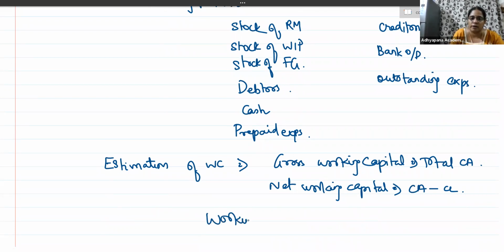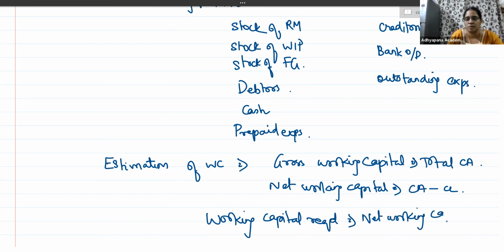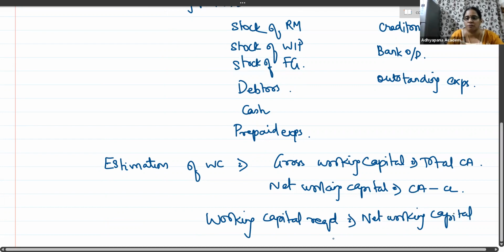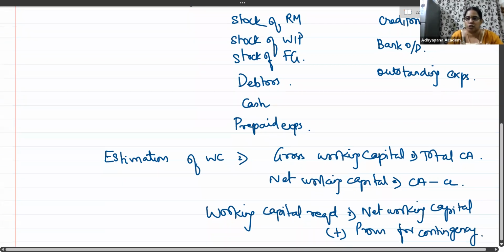So, the working capital required is net working capital plus a provision for contingency. That provision for contingency or the safety margin is optional, left to the discretion of the company. Okay.